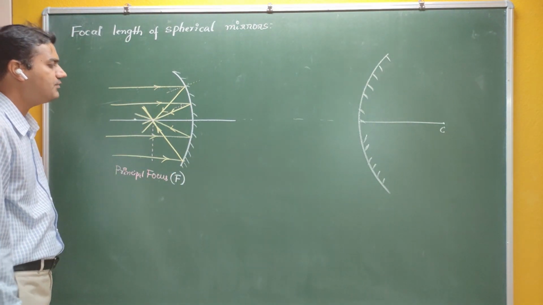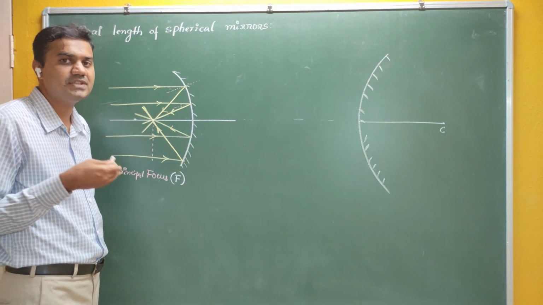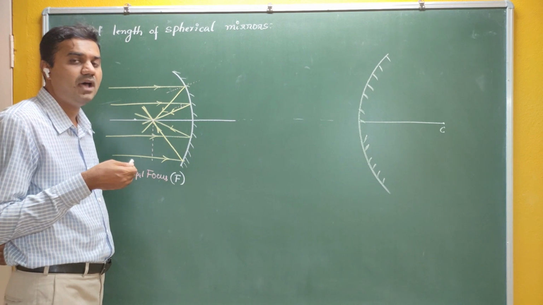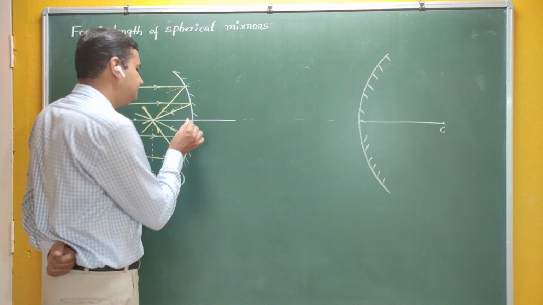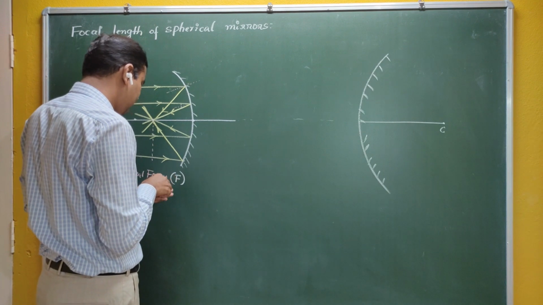And what is meant by focal length? Focal length means, the Cartesian sign convention says that all distances are measured from the pole. So what is the pole? The pole is nothing but the geometrical center.